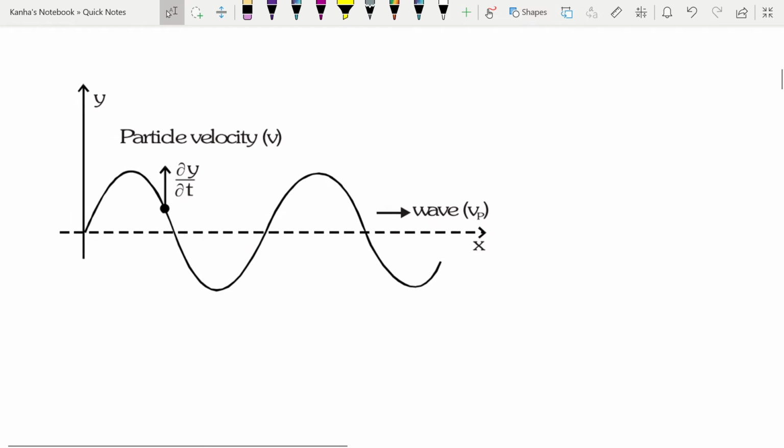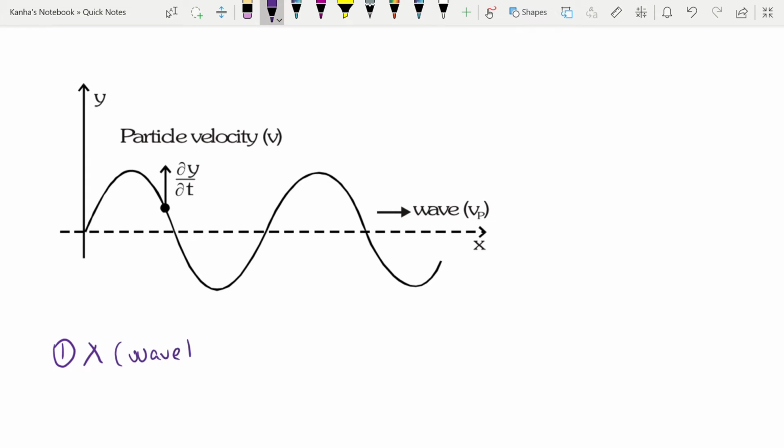Now we can talk about certain other things such as mechanical waves in different media. To do this, we'll take a look at this diagram and first talk about some of the terms connected with wave motion. First is lambda, the wavelength, as I defined. It is the distance traveled by the wave during the time any one particle of the medium completes one vibration about its mean position.